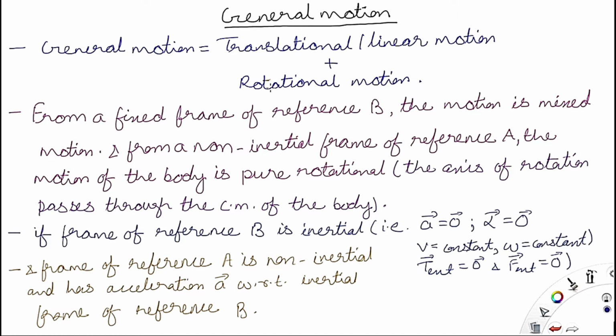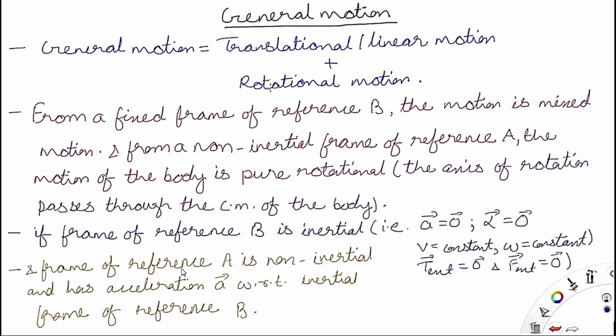Okay, also since accelerations are 0, the torque applied on the frame of reference is equal to 0, and the net external force acting on the system is equal to 0. This is the case of an inertial frame of reference. Anything inertial means acceleration is equal to 0 and torque and force are equal to 0. Now there is another frame of reference A, which is a non-inertial frame of reference. Non-inertial means it has some acceleration.